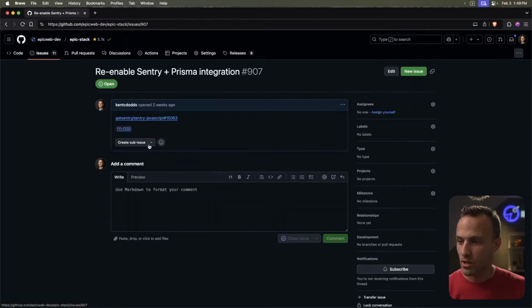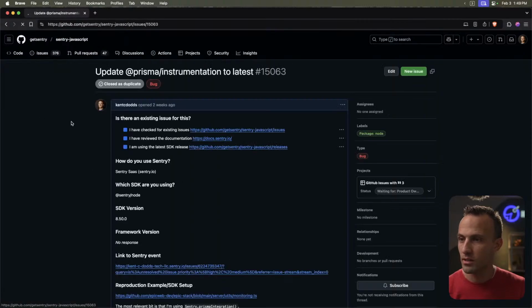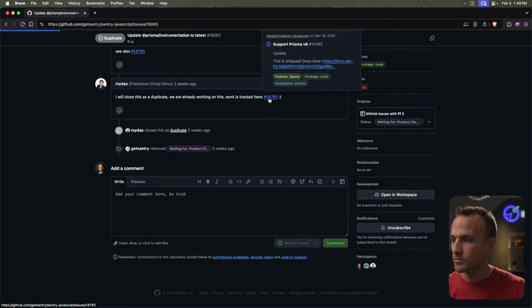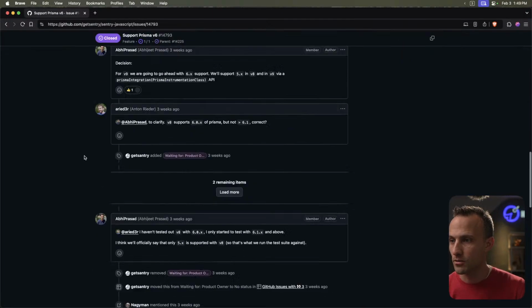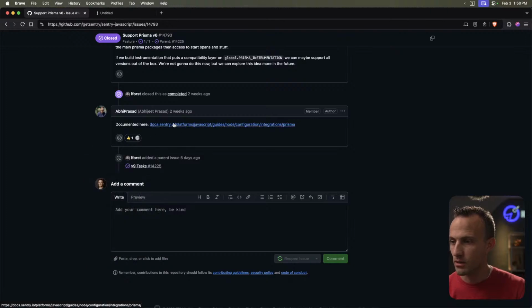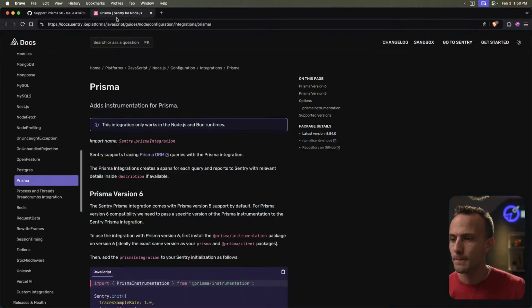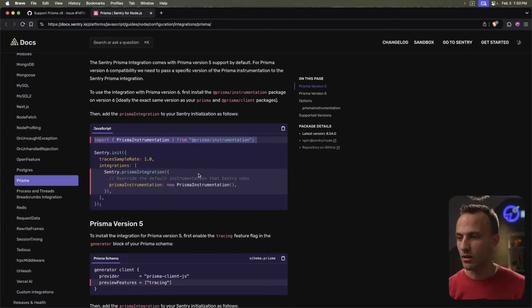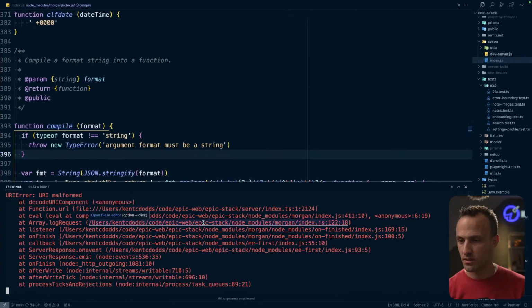Here, let's see if we can re-enable the Sentry integration. There's a duplicate. Let's go over here. Closed. Documented. This is two weeks ago. Okay, this is good. Let's just do this really quick since I've got some minutes left.